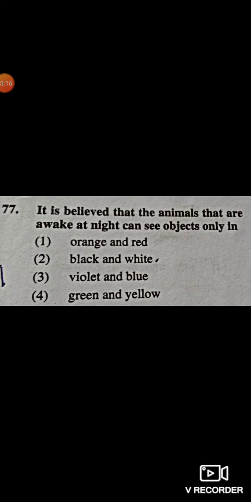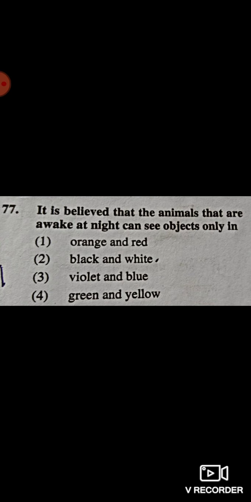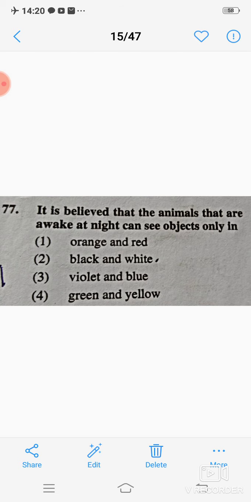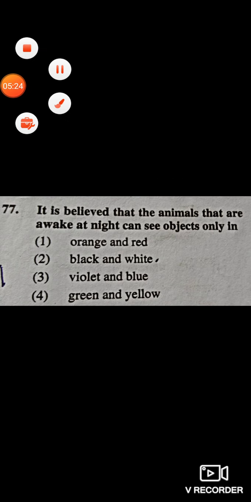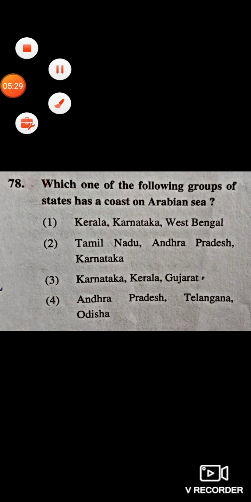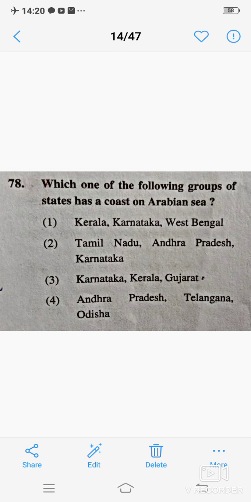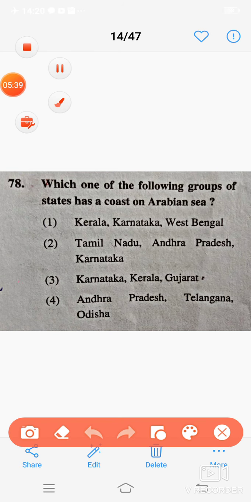Next question: it is believed that the animals that are awake at night can see objects only in? Correct answer is 2, black and white. Next question: which one of the following groups of states has a coast on the Arabian Sea? Correct answer is 3, Karnataka, Kerala, Gujarat.